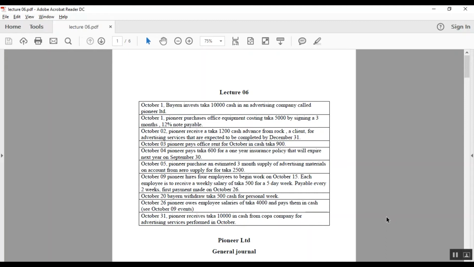Today I'm going to talk about the general journal, and we are going to solve a math problem regarding the general journal. The general journal is a part of accounting, which is a record keeping system. When an event occurs, it must be recorded, and it is called a transaction. The transactions are stored in the journal and then calculated and manipulated to generate results like ledgers or trial balance. Let's examine the questions and create a journal.